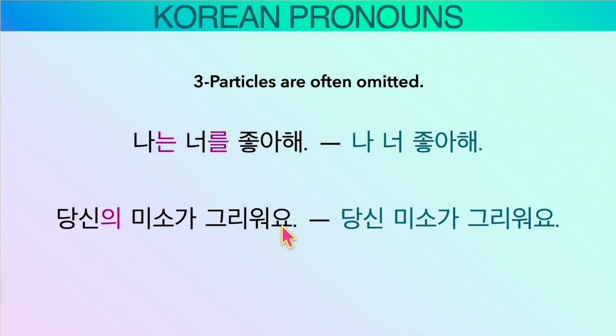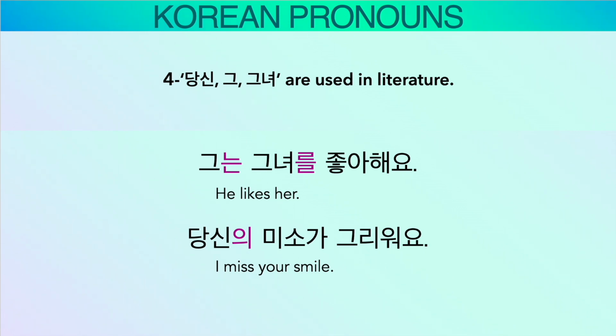당신의 미소가 그리워요. 의 is the possessive particle, then remove it. 당신 미소가 그리워요. Perfectly fine. This is what I mentioned earlier, right? So 당신, 그, 그녀, you, he, she are used in literature. 그는 그녀를 좋아해요. In real life, you never hear people using 그, 그녀 in sentences.